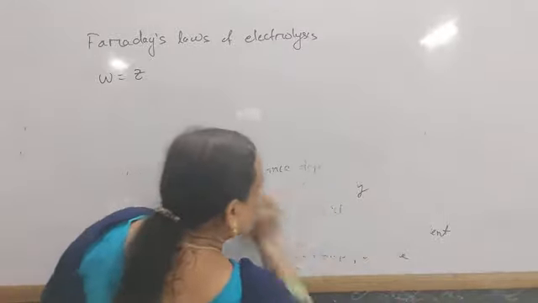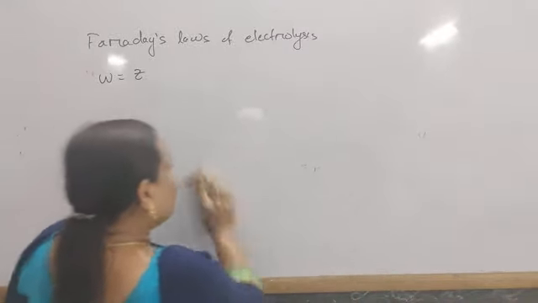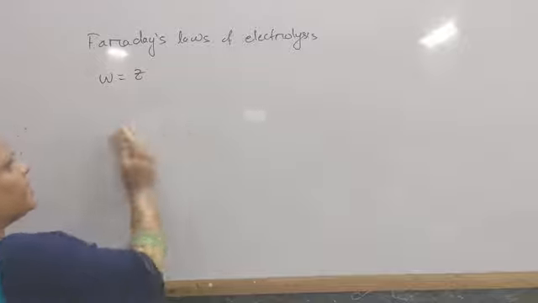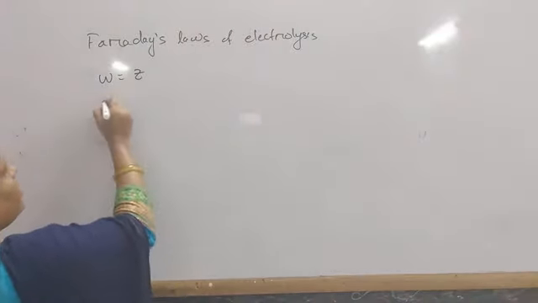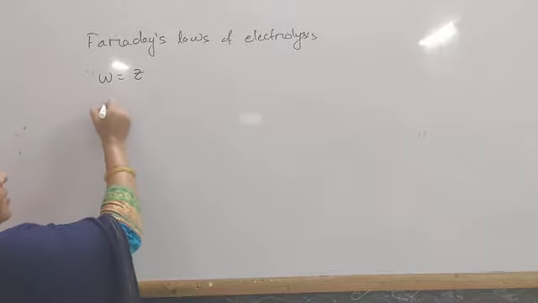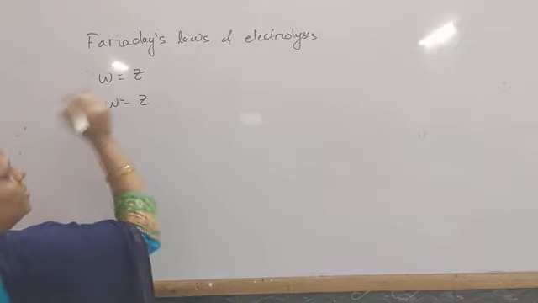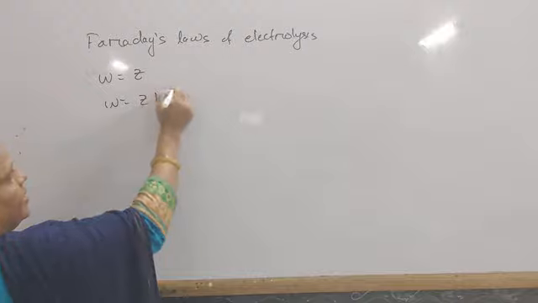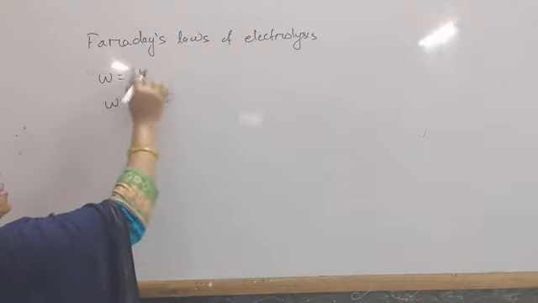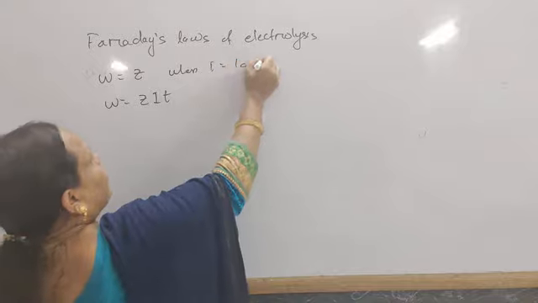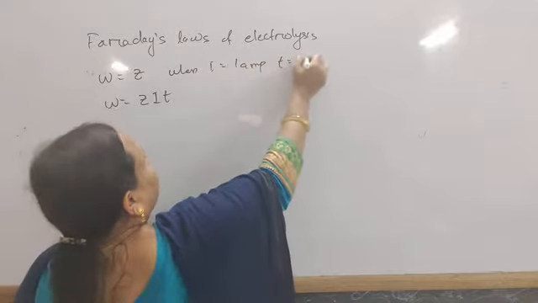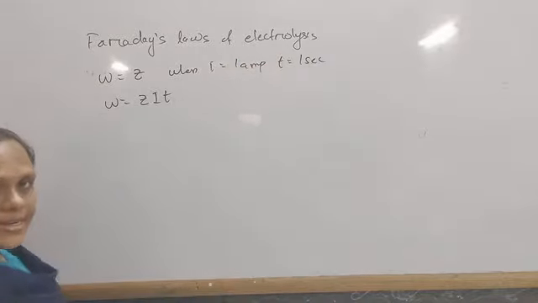So in general we get the equation W equals Z I into T, and W equals Z when I equals 1 ampere and time T equals 1 second.